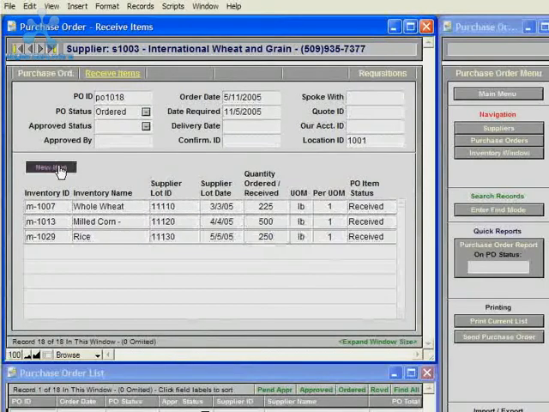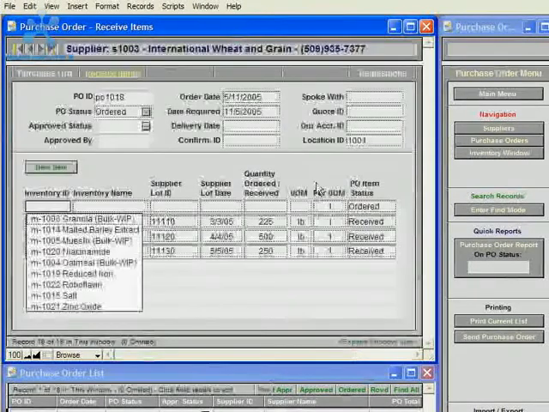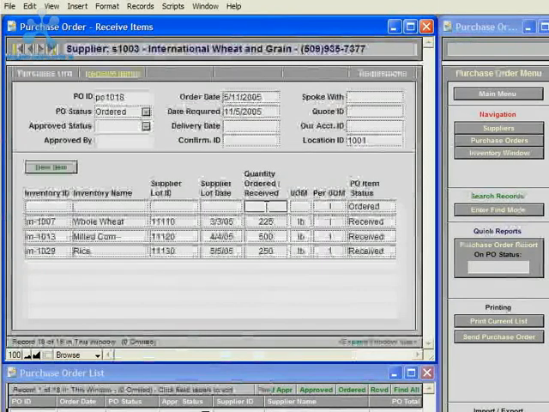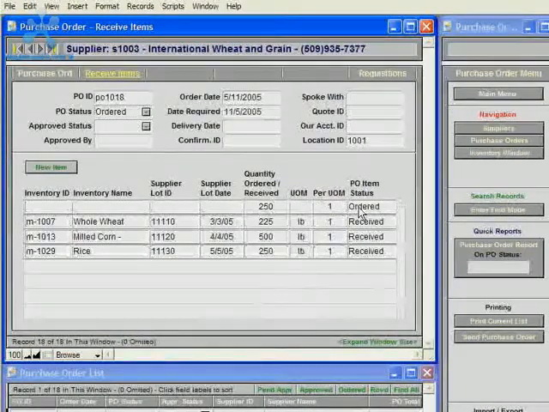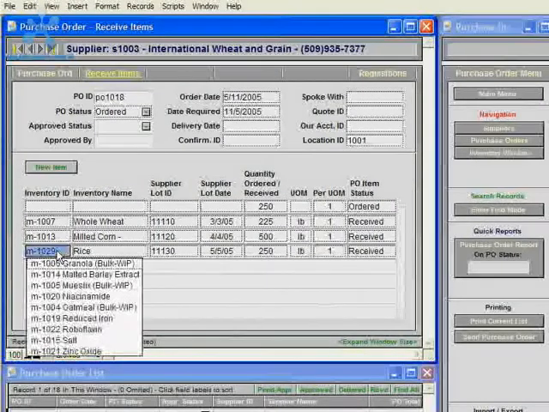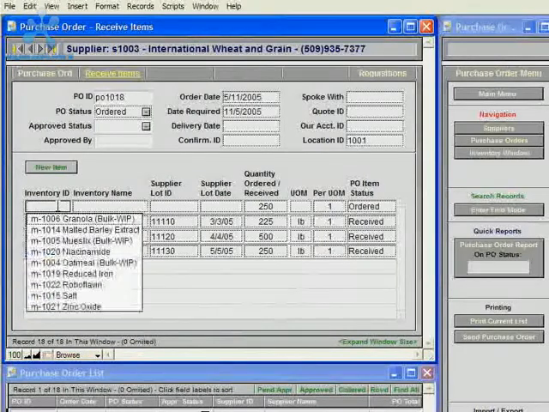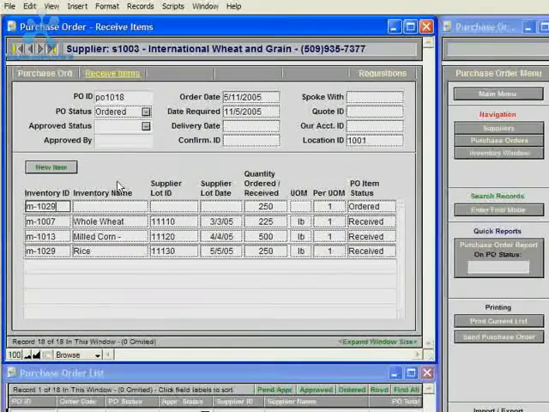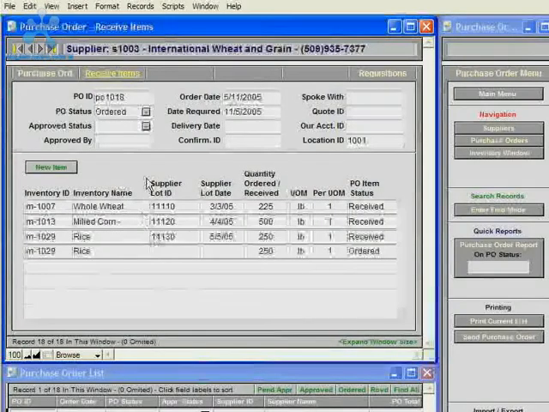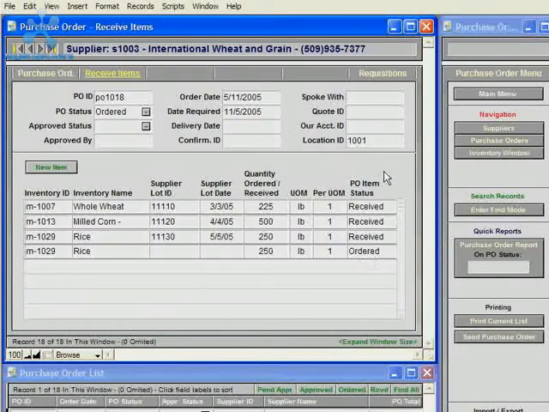And then I'll click and create a new item, and I'll put 250 for the new item, and I will go ahead and enter the data for this item, and now the status is still on order for 250.